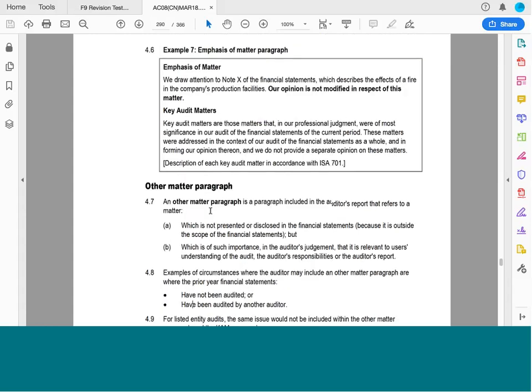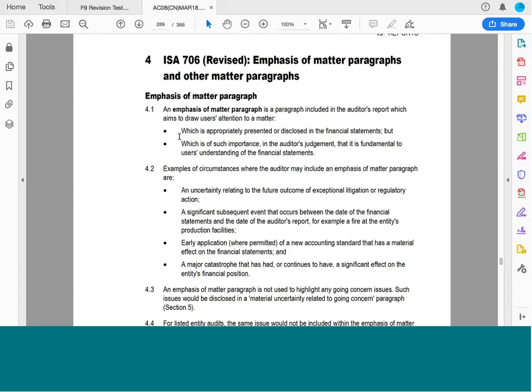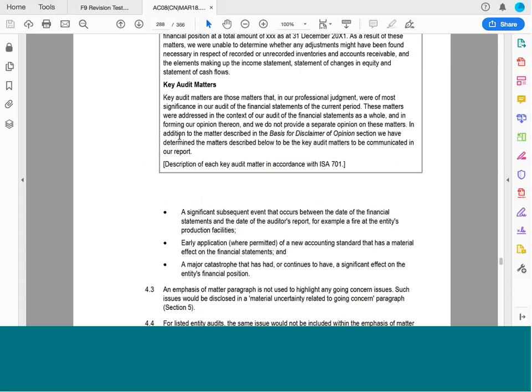So is that a little clearer? Any questions about any of that? No, that's fine.